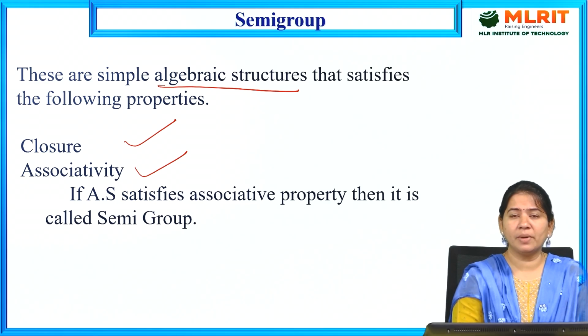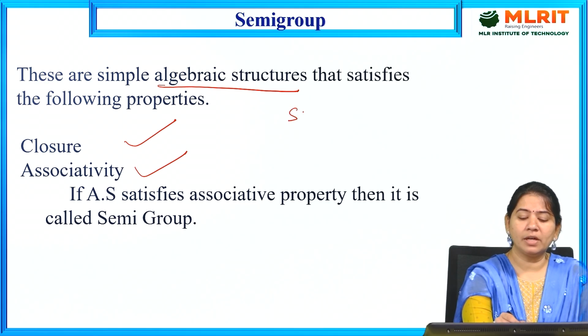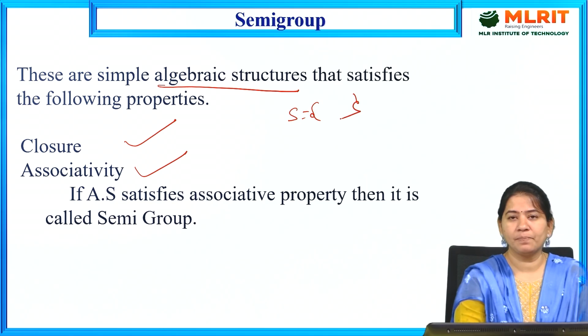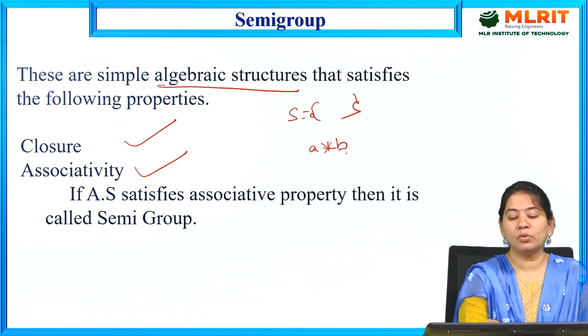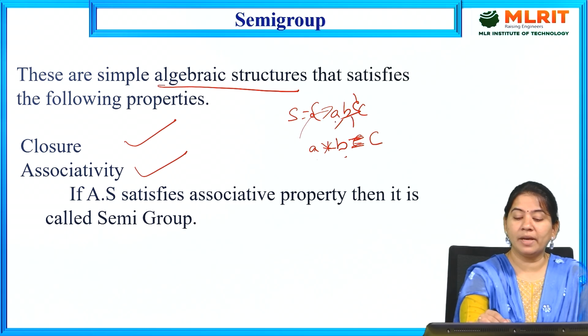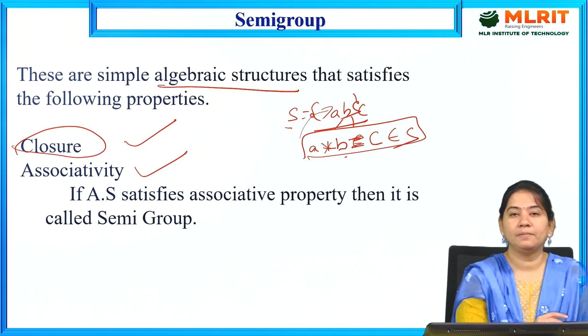The closure property means, if you are taking some non-empty set elements and considering one binary operator star, and you are applying that binary operator in between the two elements existing in the set like A comma B, and the result A star B is equal to some C, that C is also existing in S, belonging to S here, then we can say that this is satisfying the closure property.